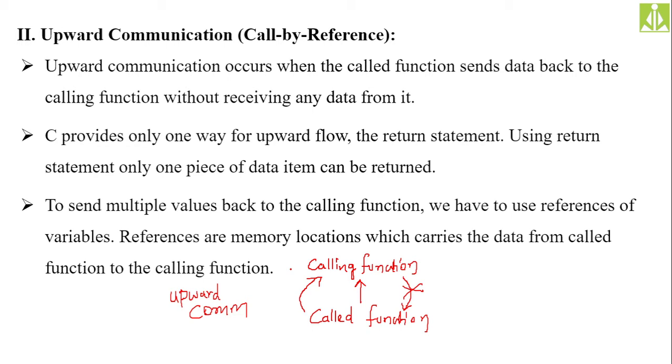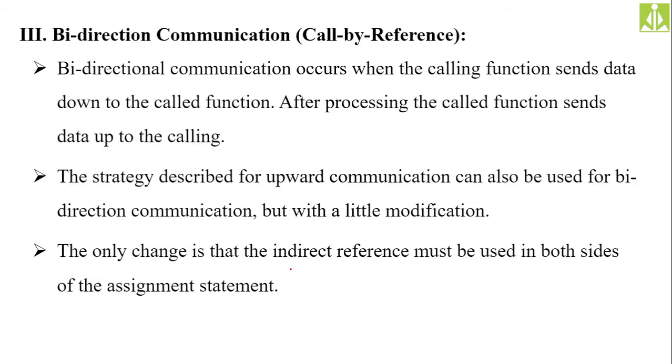And the last function communication type is the bidirectional communication. Bidirectional communication in the sense the communication should be in both ways. That means the calling function must send the values to the called function, and after modifying, the called function must also send back the values to the calling function. Both the calling function is sending the data to the called function, and the called function is sending the data back to the calling function. This type of communication, we call it a bidirectional communication.